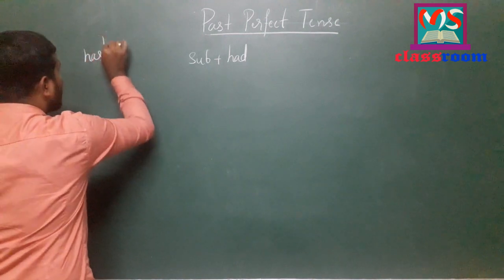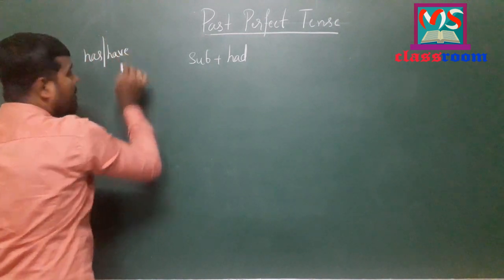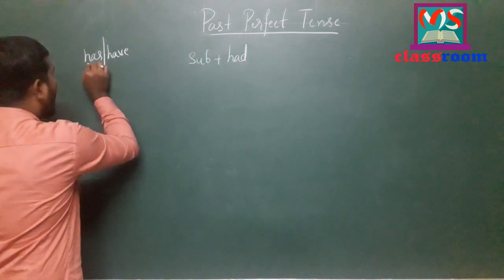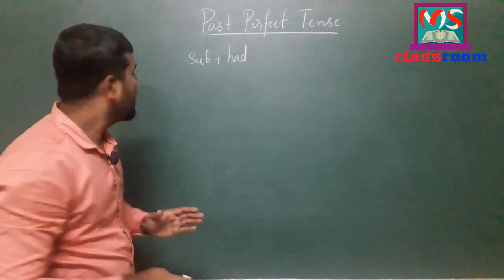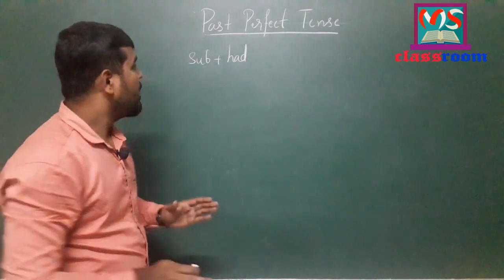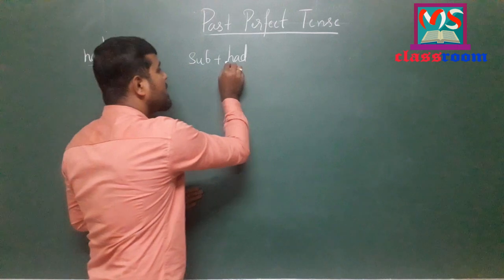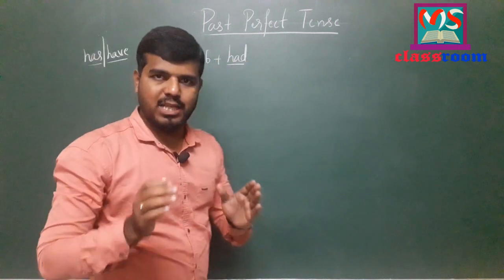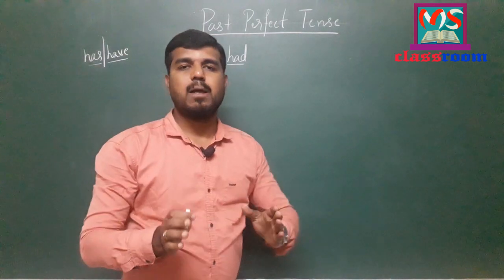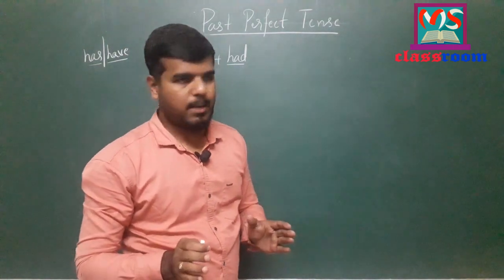Has and have are present forms of the have form auxiliary, and we use has for singular subjects and have for plural subjects. But here, whether the subject is plural or singular, we use only had, which is the past form of the have form auxiliary.